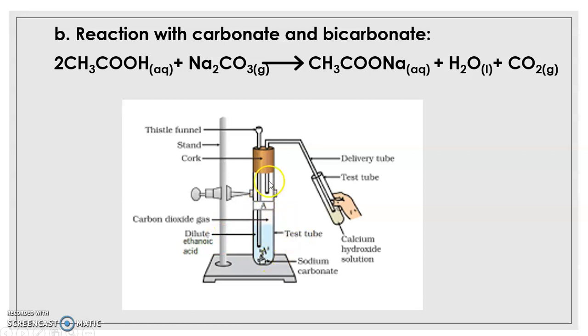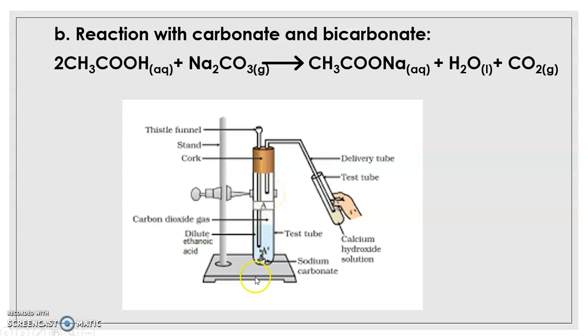Now in this main test tube, you take ethanoic acid, that is acetic acid solution, and you add solid sodium carbonate to it. You can add the sodium carbonate through this thistle funnel. Remember, the thistle funnel should be inserted in the solution, and this delivery tube should be much above the solution.